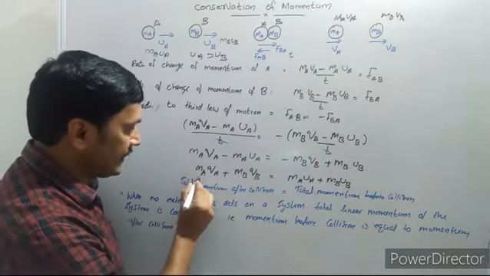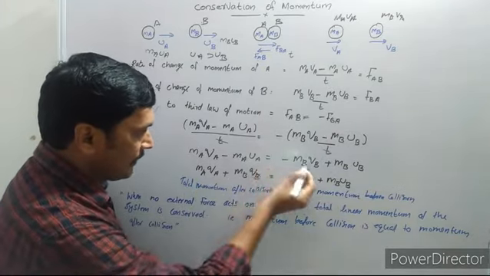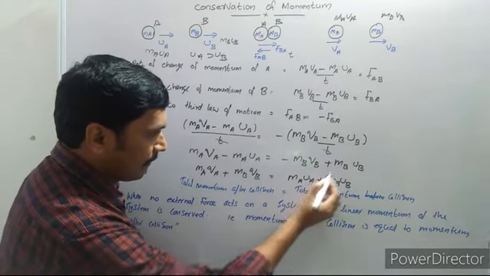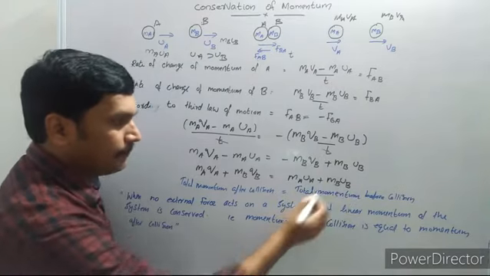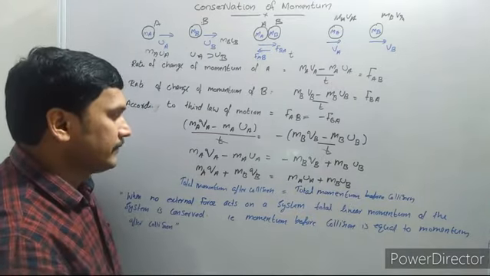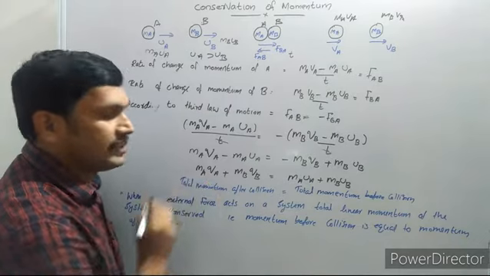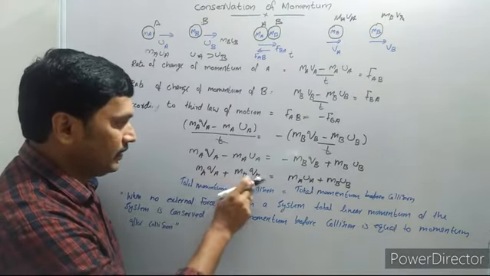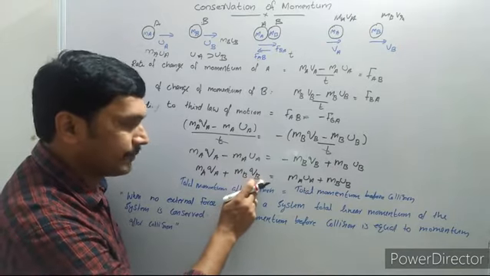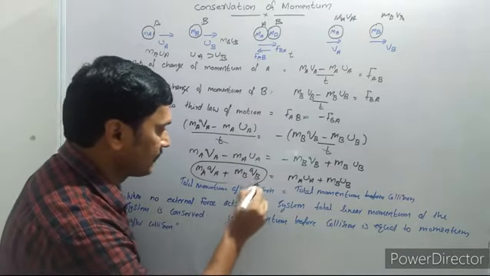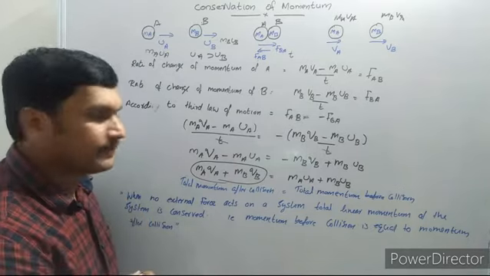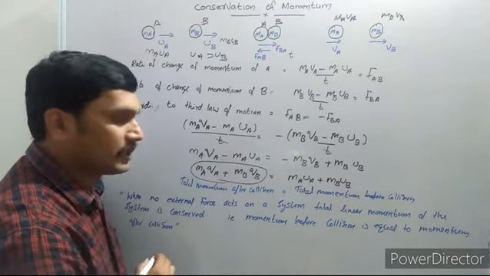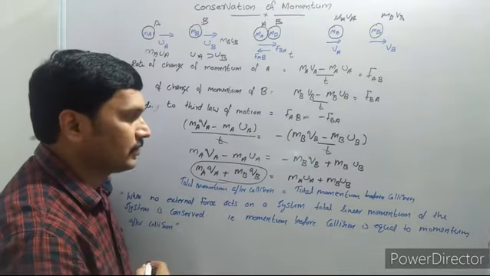That is, MAVA plus MBVB is equal to MAUA plus MBUB. MAVA is the final momentum of A and MBVB is the final momentum of B, so this is the total momentum after collision.